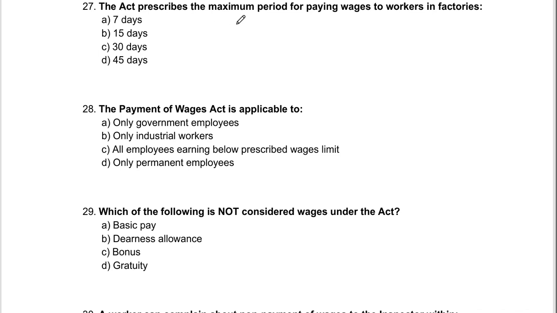The act prescribes the maximum period for paying wages to workers in factories: 7 days, 15 days, 30 days and 45 days. I think it's a repeated question, but it is asking maximum period. So maximum period can never exceed more than 30 days, in any case it can never be like 45 days. If the employer has wished to pay in 7 days, they can. 15 days they can, but it can never exceed 30 days, never, ever. So 30 days is the correct answer.